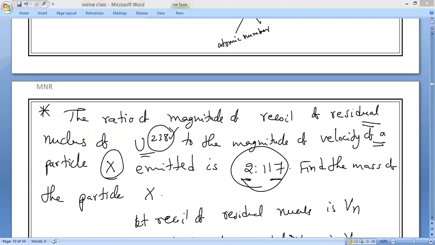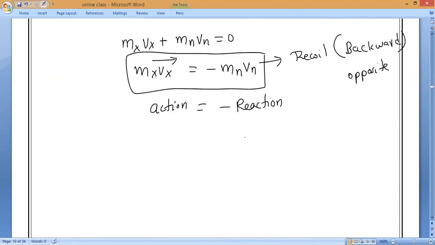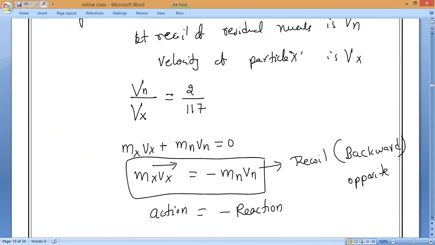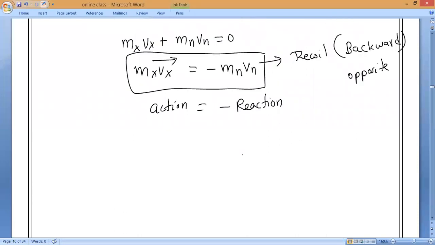Is it okay, Hari? Now observe very carefully. We want to find that one. We already know the ratio: Vn by Vx is equal to 2 by 117. Now bring all the masses to one side and all the velocities to the other side.